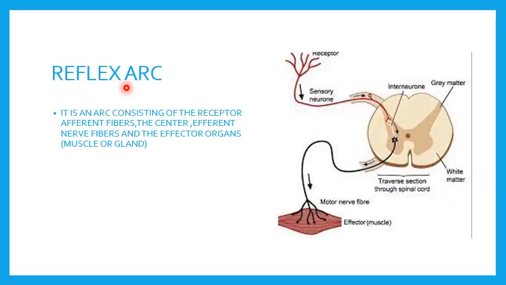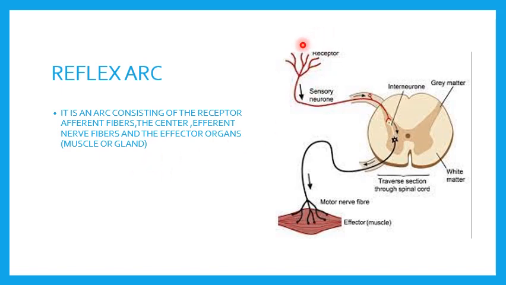So now let us understand what is reflex arc. When we have studied about muscle contraction, response of our body towards any stimuli, there was a mention of reflex arc, right? You remember? We will again see what it is. It is an arc consisting of the receptor, afferent fibers, the center, the efferent nerve fibers, and the effector organs, that is muscle or glands.